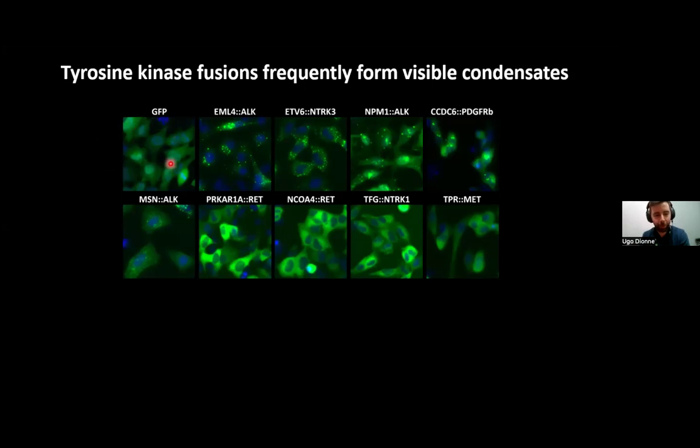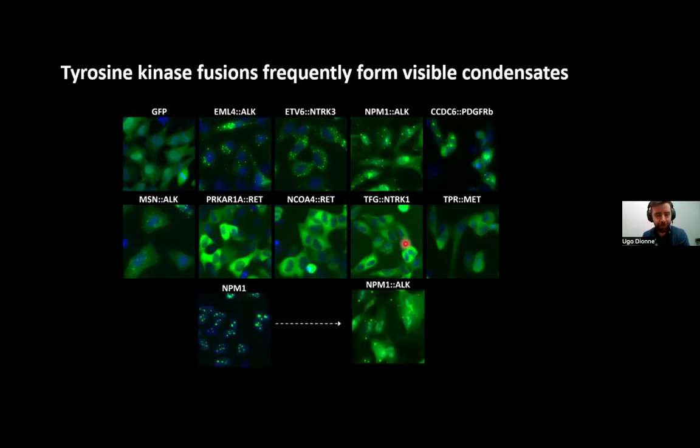Here, for example, we have cells that have been infected and expressing only GFP as a negative control. And here in comparison, we have EML4-ALK expressing cells. This is my positive control. This is the fusion that was shown in 2021 to form these puncta that are signaling platforms. As you can see, there are different types of kinase fusions that form different types of condensates, and some of them don't form condensates at all.